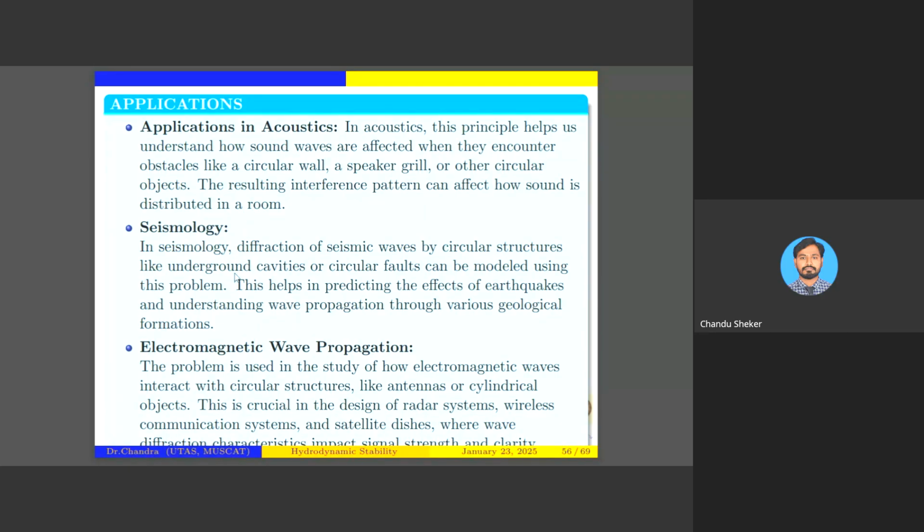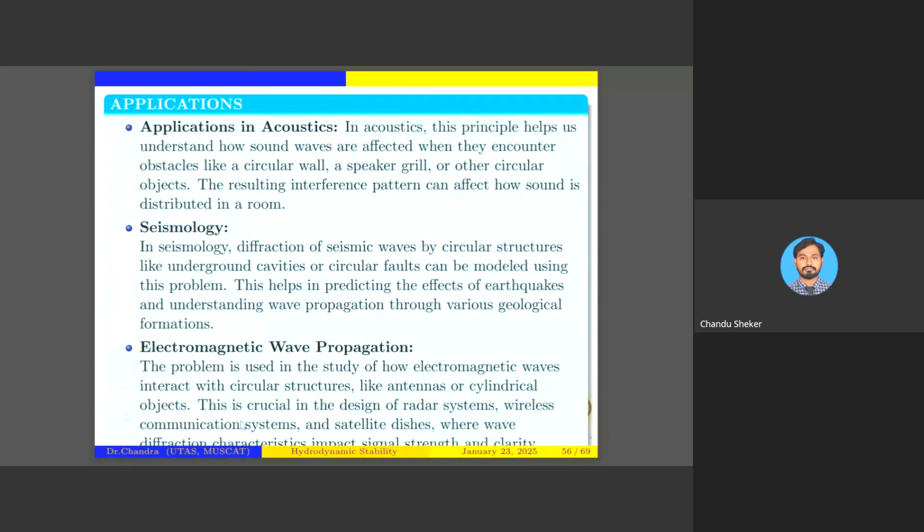Some applications are there in seismology also, because all this work depends upon waves, where the disturbance happens. And the main one is electromagnetic wave propagation.